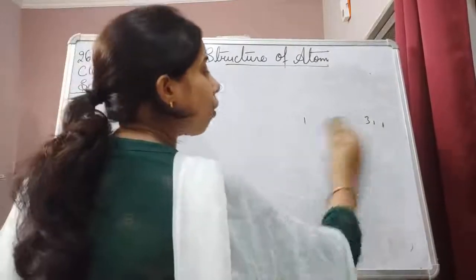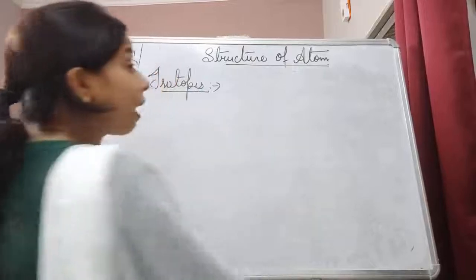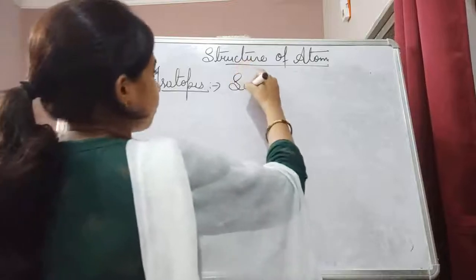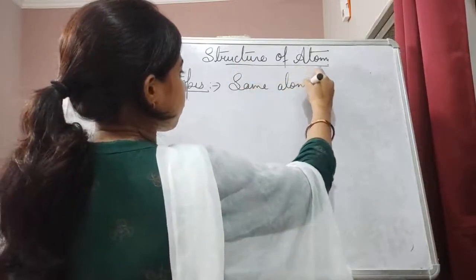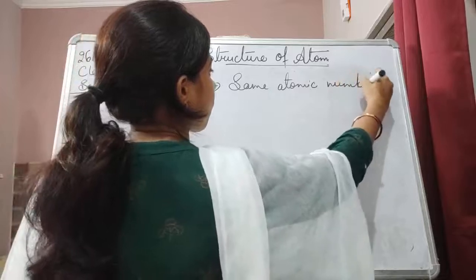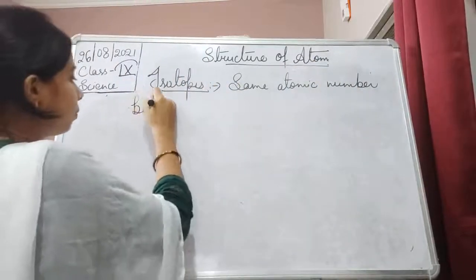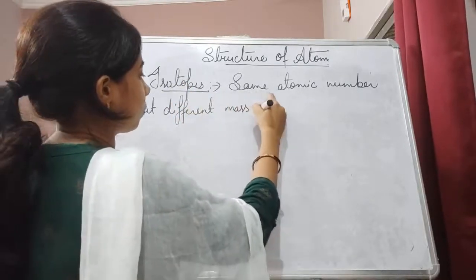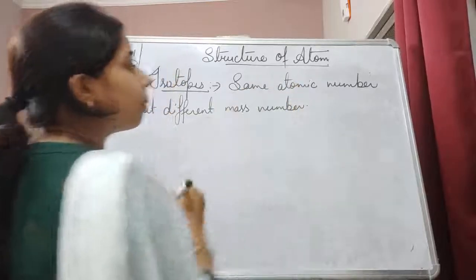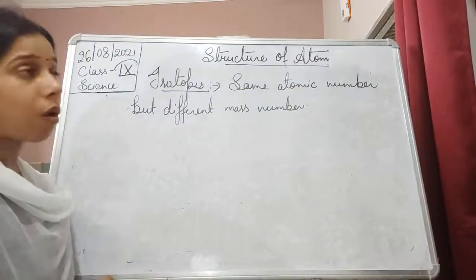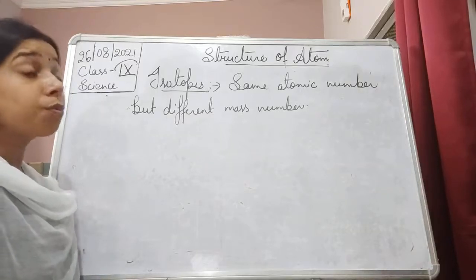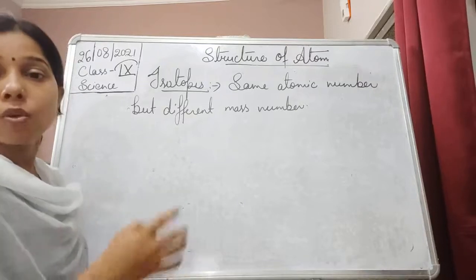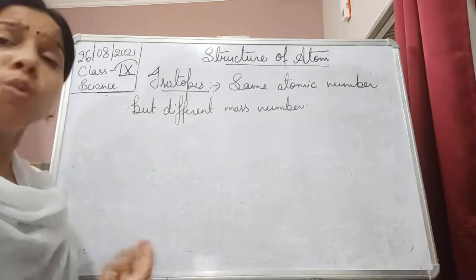Isotopes are those atoms which have the same atomic number but different mass numbers. Isotopes are the same element having different masses, so obviously their uses are also different.